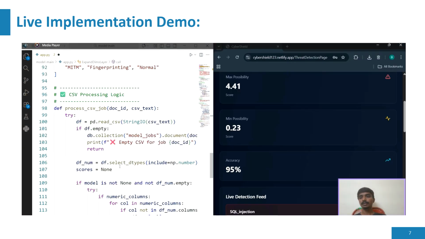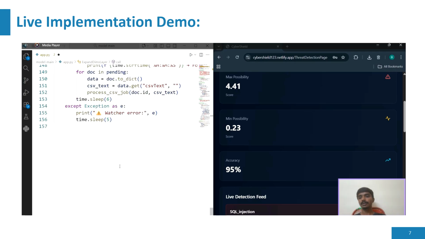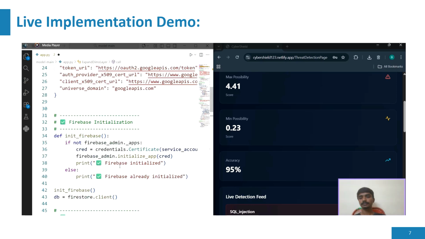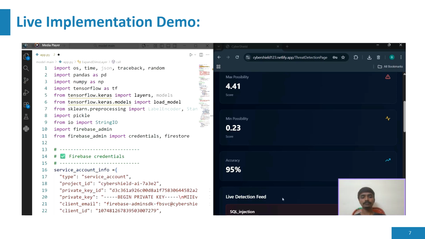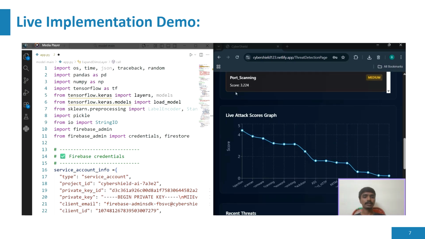This is our code for the model which runs in the background, the transformer model and GAN model, and it shows the accuracy. This is the graph, which shows which attack is going to happen most of the time. There are so many attacks.